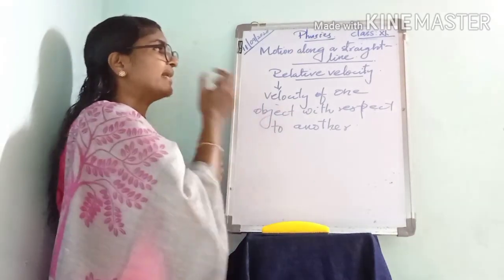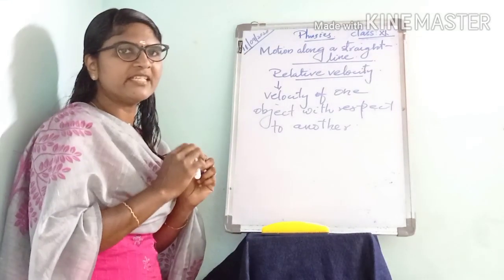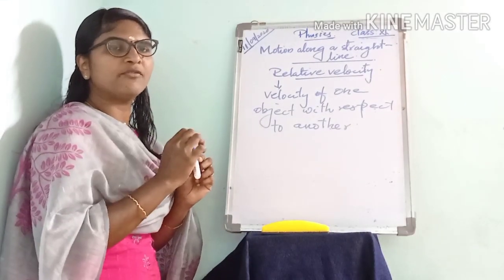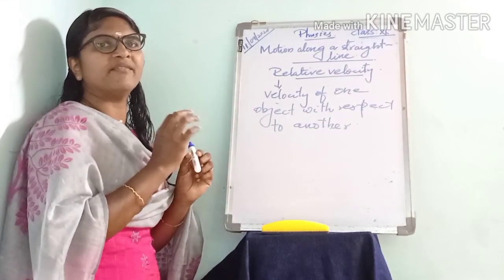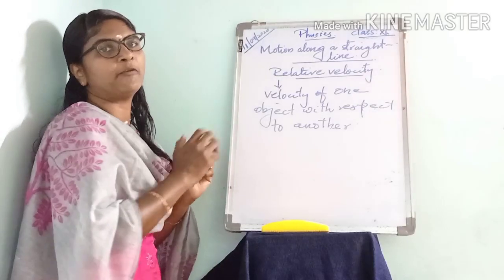That is called relative velocity. What is relative velocity? It is the velocity of one object with respect to another object.